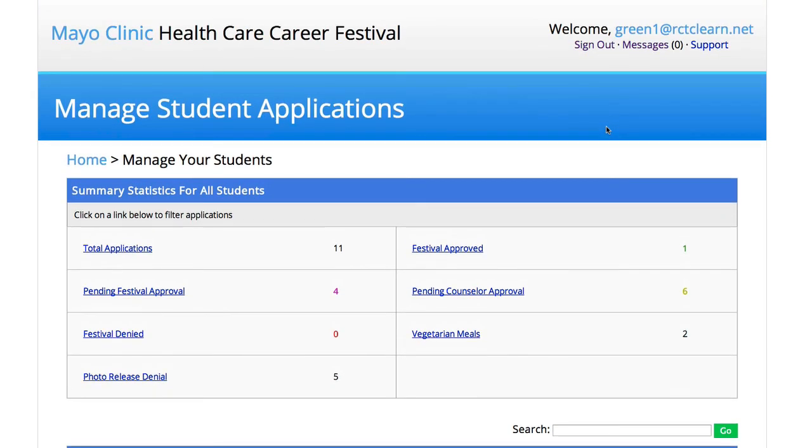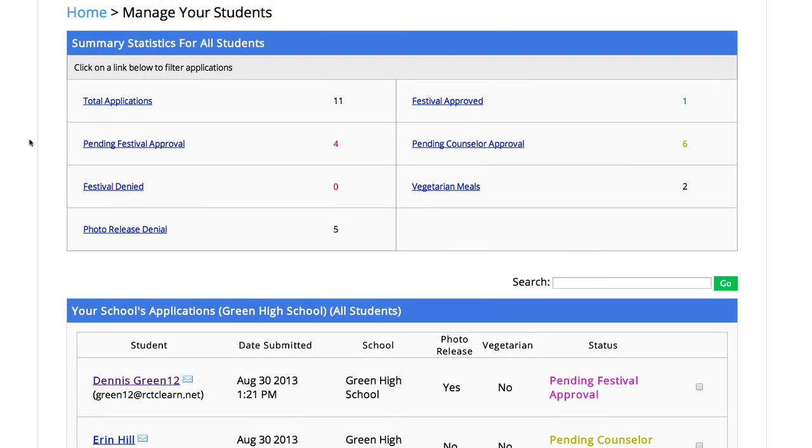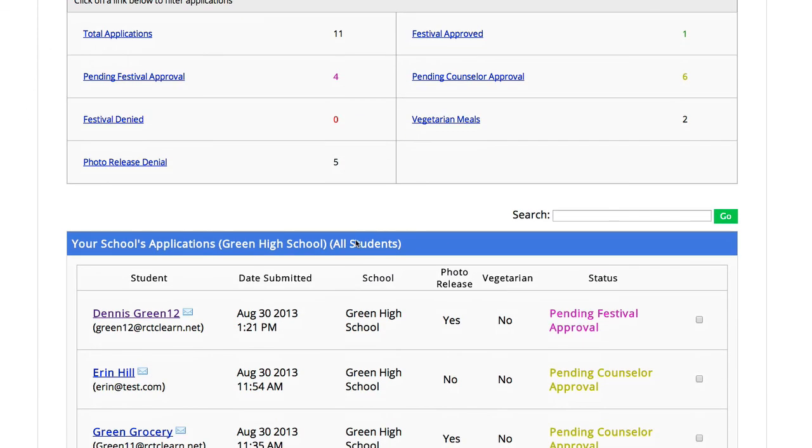So this is just a quick overview and look at the special username of a counselor educator for your high school. And you'll be able to log in and view all the different applications, be able to view summary data about your school, and be able to move along and communicate with your student by viewing their current application and moving their application along for pending festival approval.